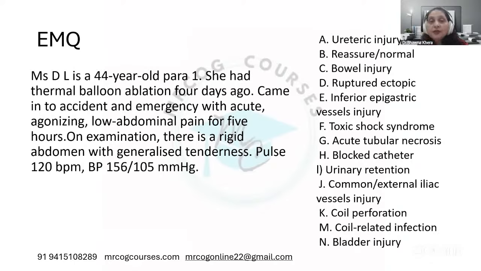Let's see who is going to answer this correctly. Yes, D, B, okay, D is ruptured ectopic, B is reassure. I think these are the previous answers. I'm looking for the new answers for this particular question. What could be happening here?